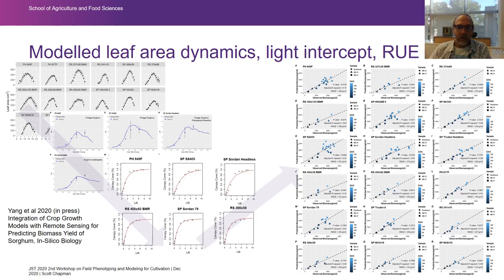So I haven't shown the RUE here, but here we have 18 different genotypes grown at about a dozen sites and in multiple years. This is validation against independent data from Texas and another site, and we're able to estimate the biomass change over time.